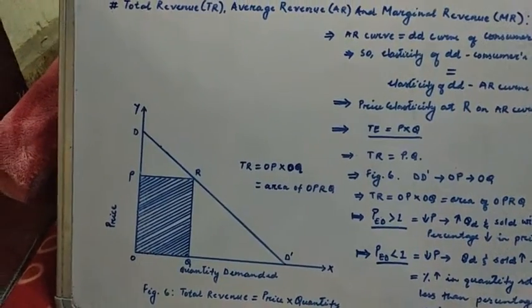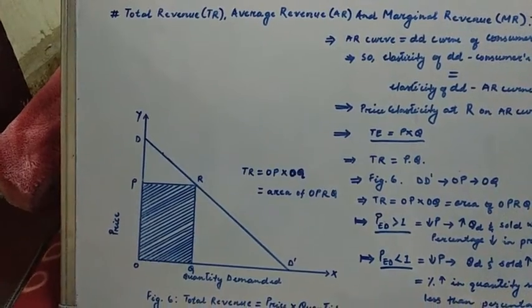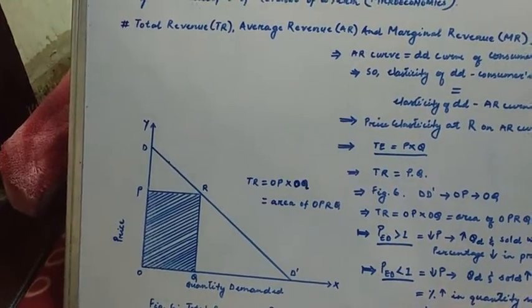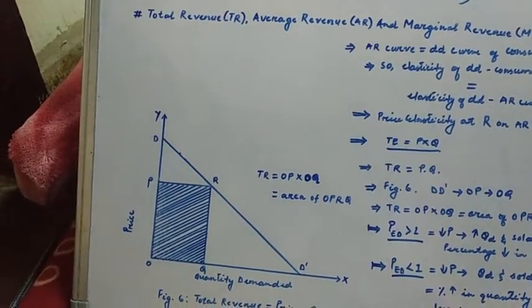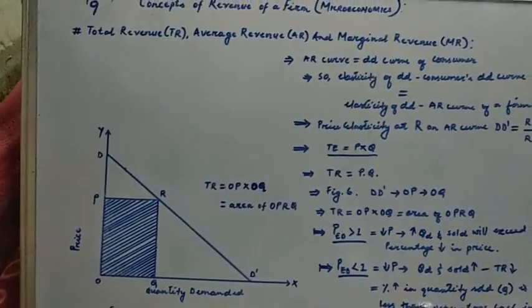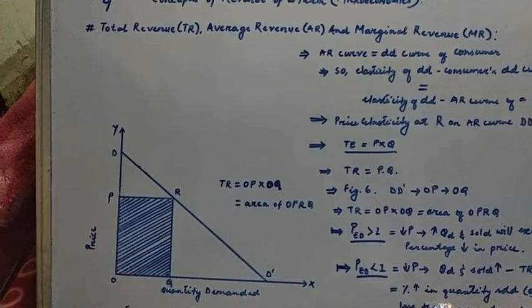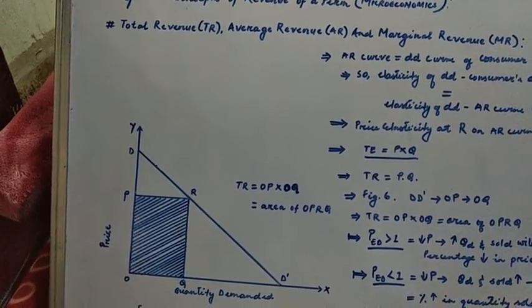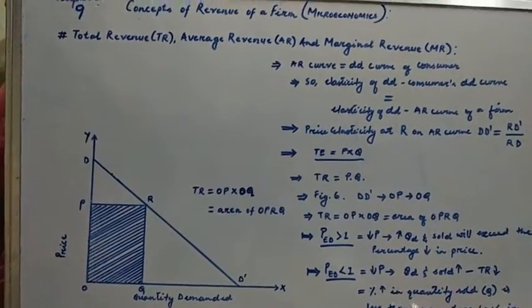And again, there is a very useful relationship that exists between price elasticity of demand and the average revenue, the marginal revenue, at any level of output.